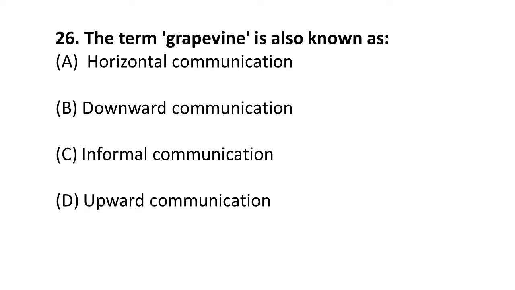The term grapevine is also known as, so friends, the grapevine communication is a communication where there is no fixed route or fixed format to communicate, so it is called informal communication. I hope you got your answer correct.